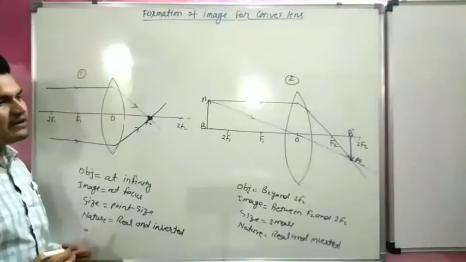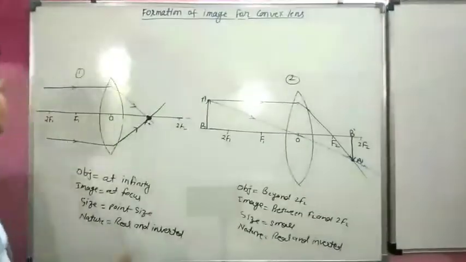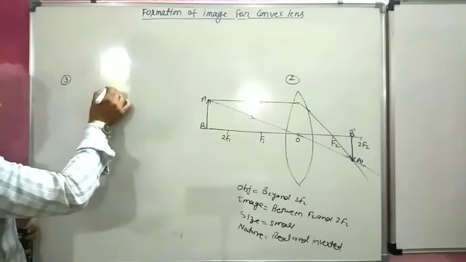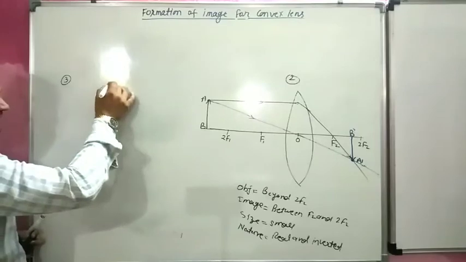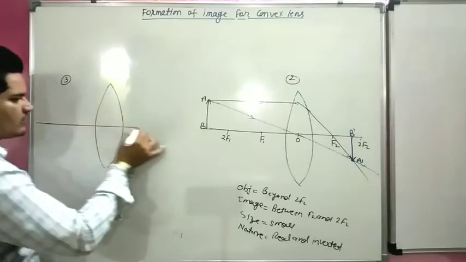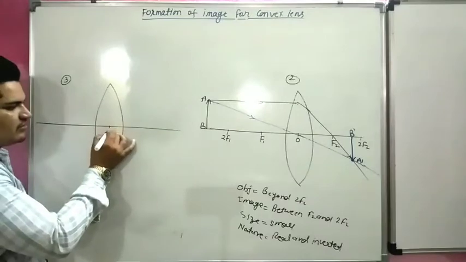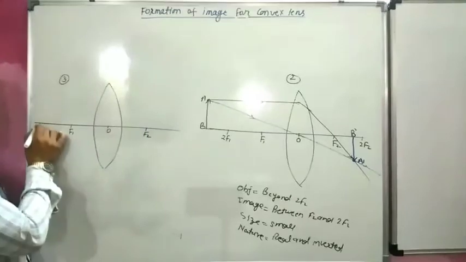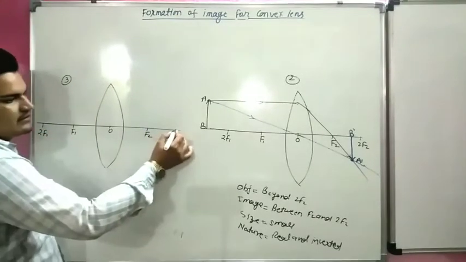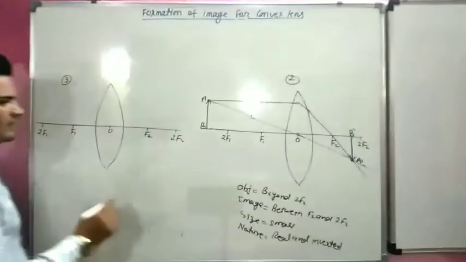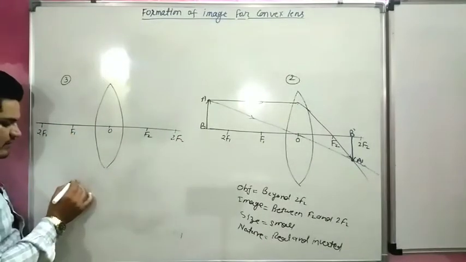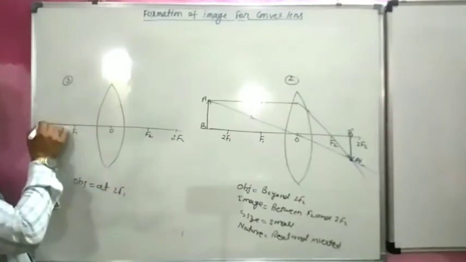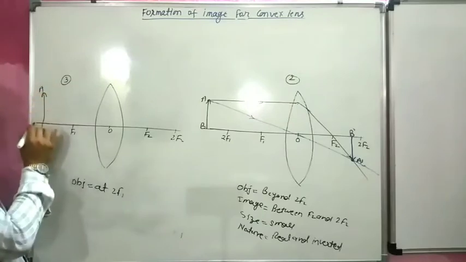Now we will start our third case. Consider again, this is our convex lens. This is the optical center. This is F1, this is F2, this is 2F1, this is 2F2. So in the third case, the object is placed at 2F1. This is object A, B.